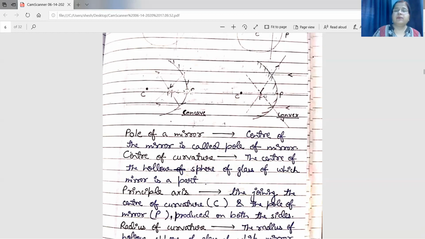But in case of convex mirror, when a parallel beam of light falls on it, it gets diverged and reflected back, and the reflected rays appear to be coming out from a point F that lies on the principal axis. Actually, they are not meeting, they appear to meet. So we will define the focus of convex mirror as a point on the principal axis where the rays parallel to the principal axis, after reflection, appear to meet.